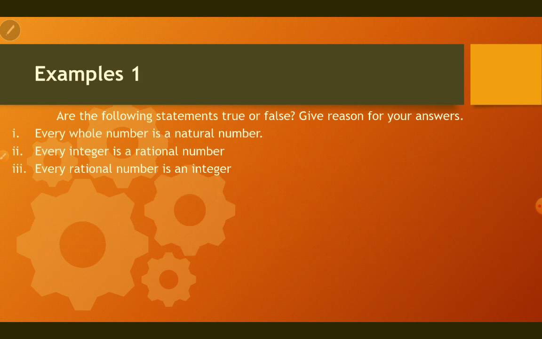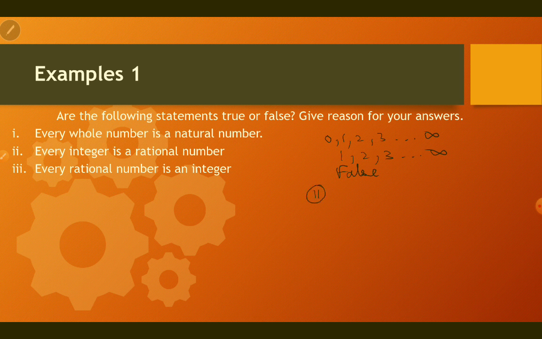Example number 1. Are the following statements true or false? Give reasons for your answer. Every whole number is a natural number. Whole number consists of 0, 1, 2, 3 and they go on till infinity. Natural number consists of 1, 2, 3 and they go on till infinity. 0 is not a natural number. Hence the answer is false.